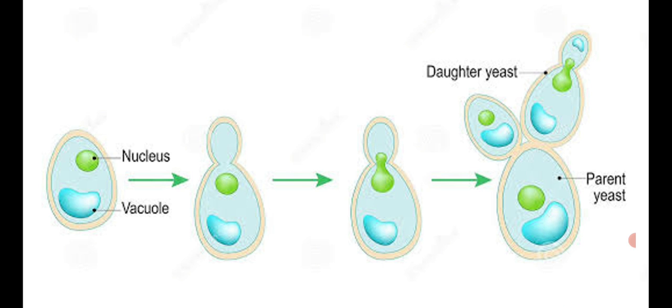See the parent yeast as well as the daughter yeast. They show similar characters. Most of the characters are similar. That is the variation between sexual and asexual reproduction. Asexual reproduction produces progeny with similar characters to their parents.